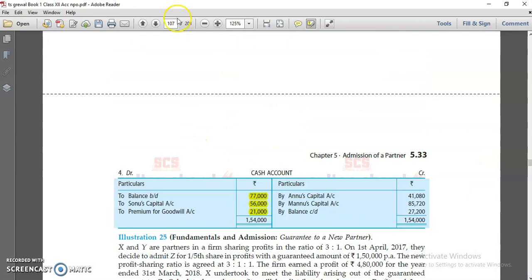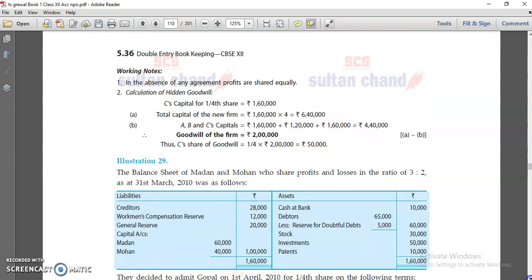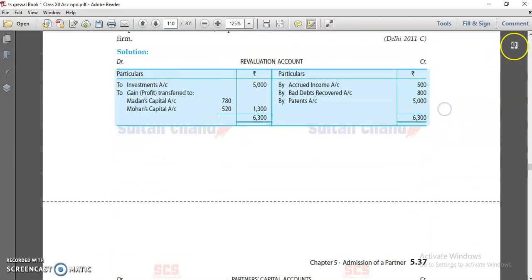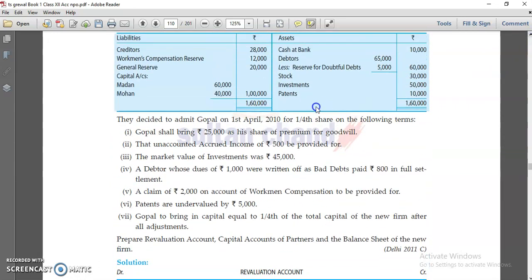Let's start with one more thing in adjustment of capital. This we did when the new partner's capital is given. Let's say it is not given.